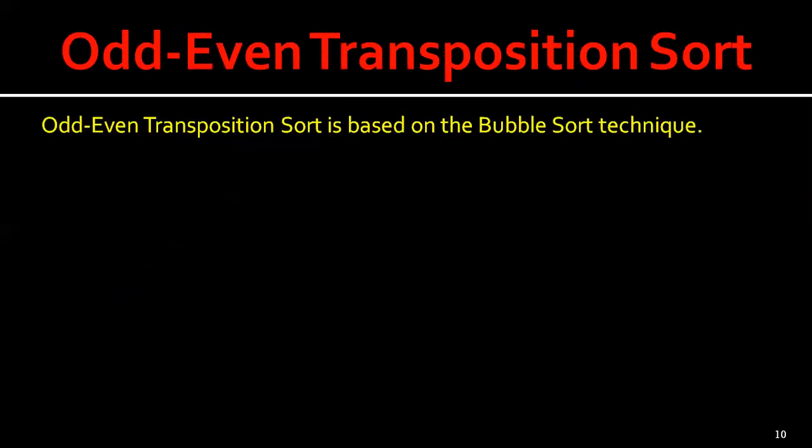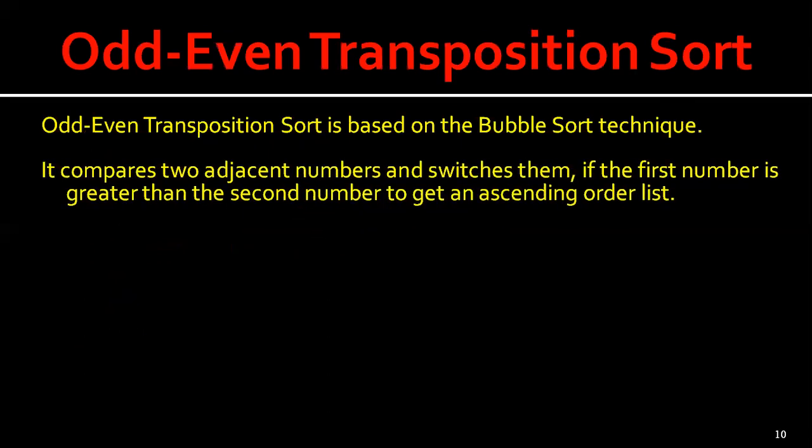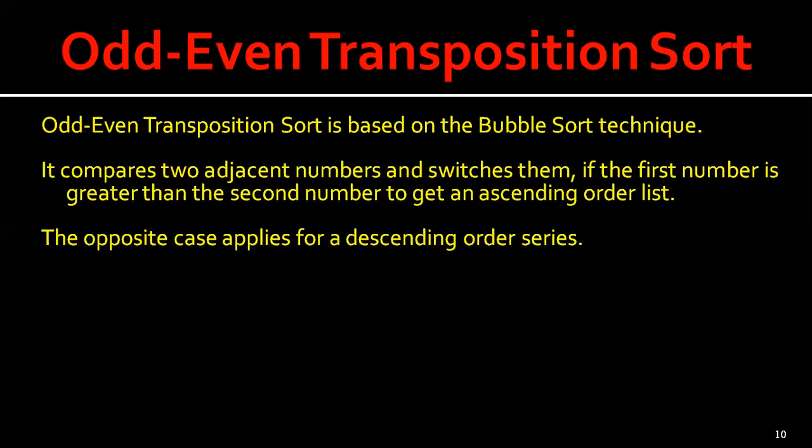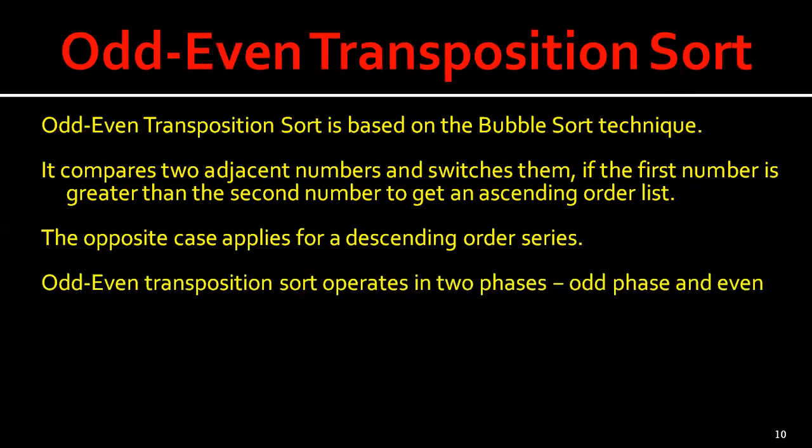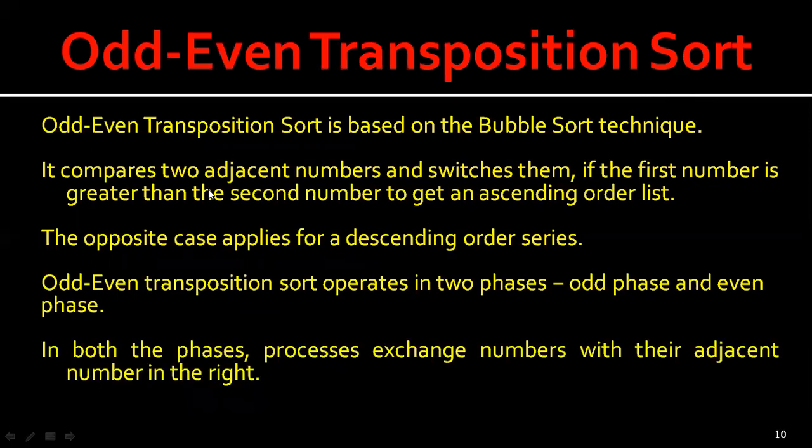Now let us see the second sorting technique, that is odd even transposition sort. This is based on the bubble sort technique. Here we compare two adjacent numbers and switch them if the first number is greater than the second number, to get an ascending order list. The opposite case applies for a descending order list. Odd even transposition sort operates in two phases: one is the odd phase and the other is the even phase.